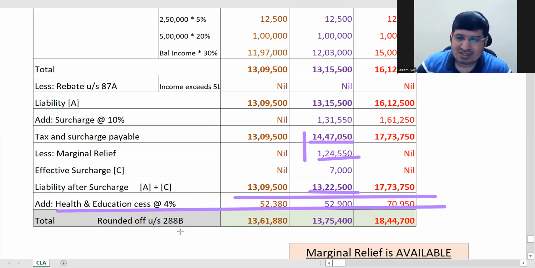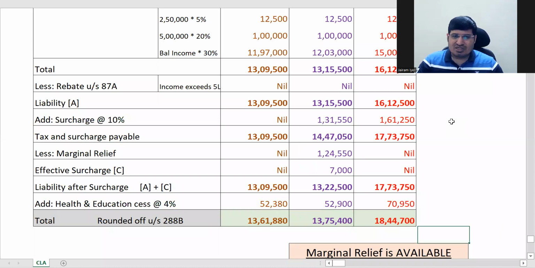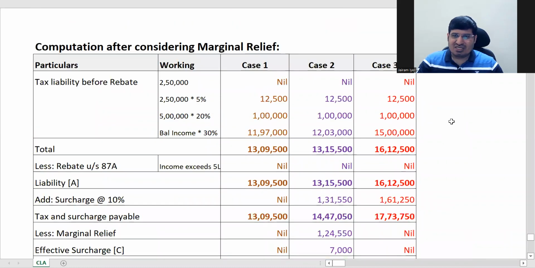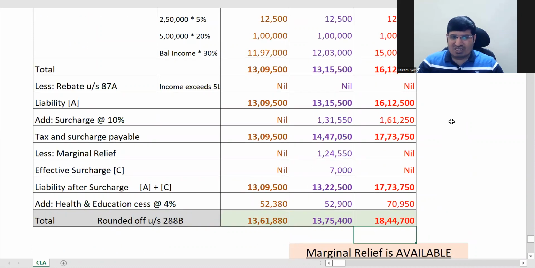Okay. So once you get this, the final tax is rounded off as I told you, and you will get this figure. Now let us see the last line here, the one in red, which is case 3, where the income was 60 lakhs. How much is it above 50 lakhs? 10 lakhs. Income above 50 lakhs is 10 lakhs here, so 60 lakhs, correct?